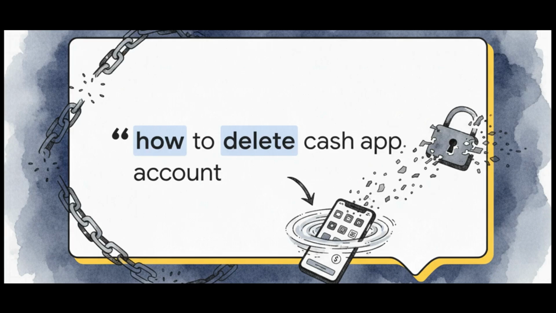Notice the absolute lack of capitalization and punctuation there. There's no question mark at the end. This isn't a conversational query at all. It's a direct, transactional command. The user isn't asking for an opinion, they're not looking for a review, they are stating a definitive problem, which is the presence of an account, and they're demanding the mechanism for its removal. And that's based strictly on the intent captured in those precise 6 words.